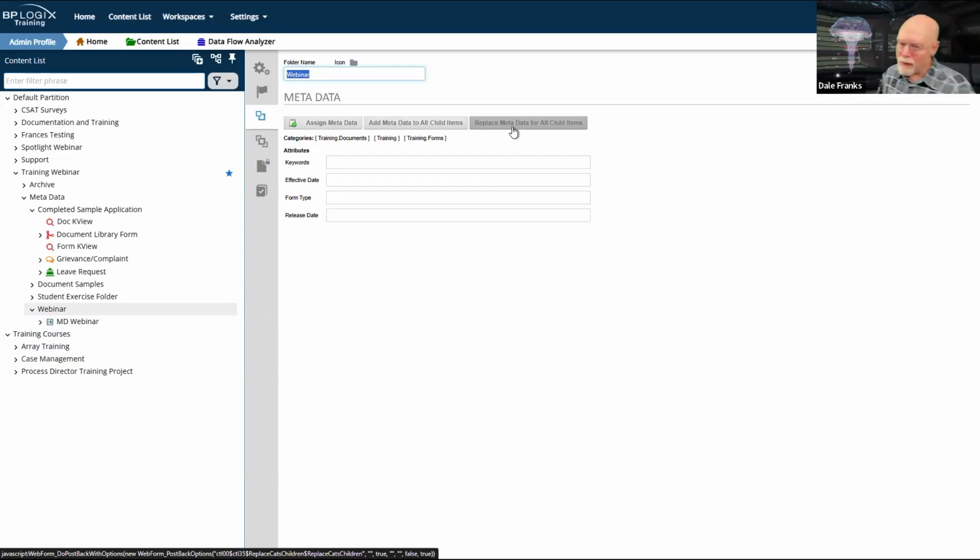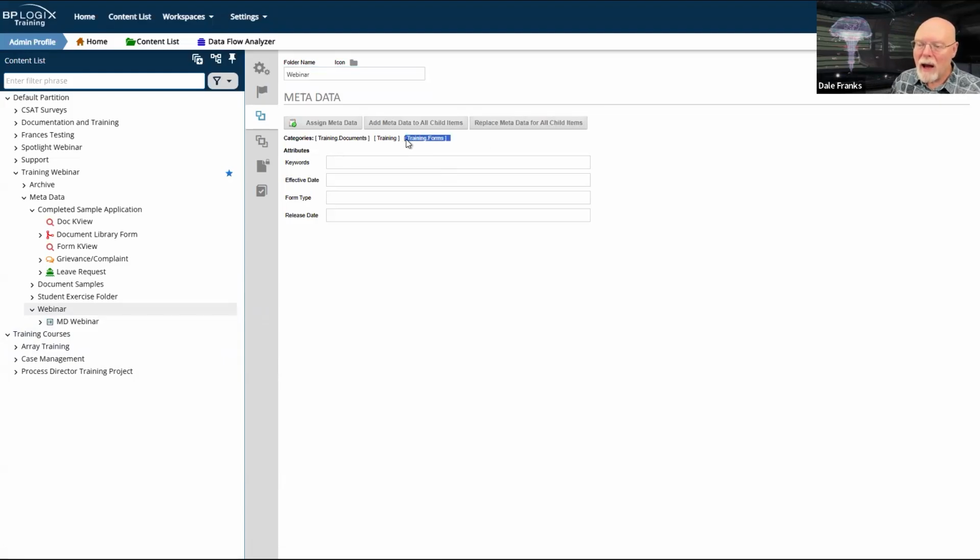These do two different things. In this particular instance, it doesn't matter, because all I've done is add a new category. Either option is essentially going to do the same thing, because all three of these items are in the same tree.